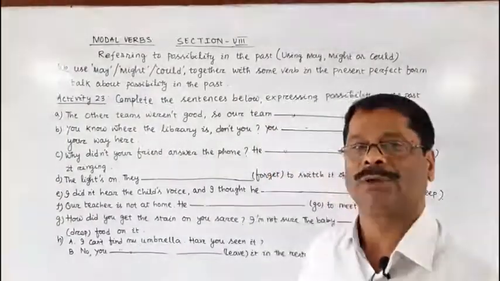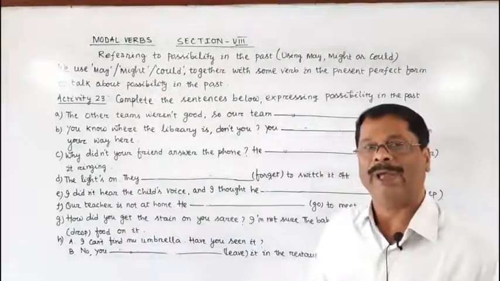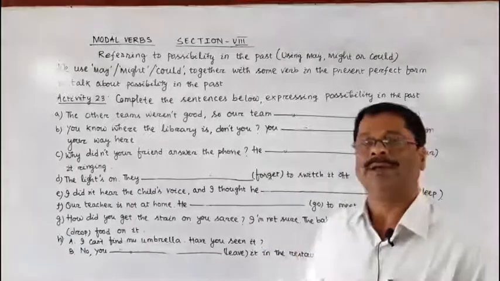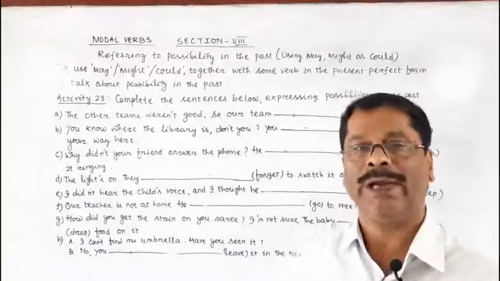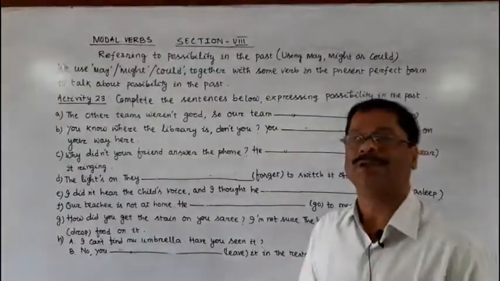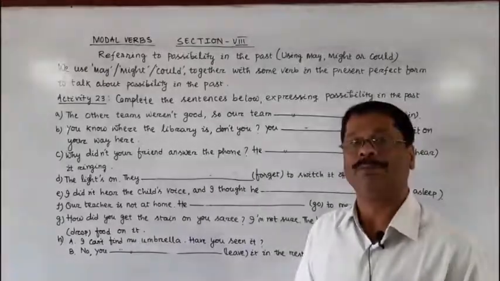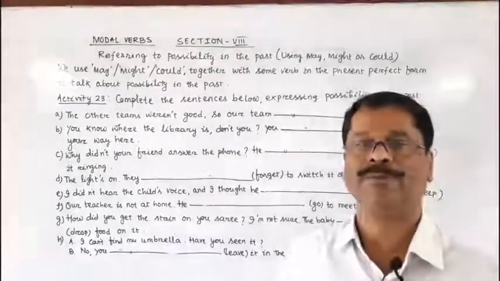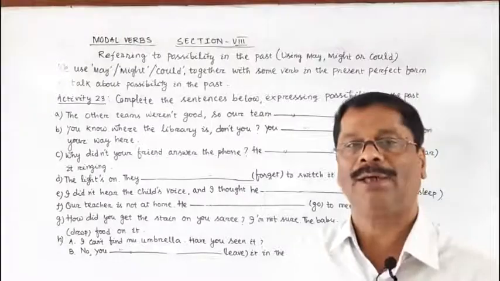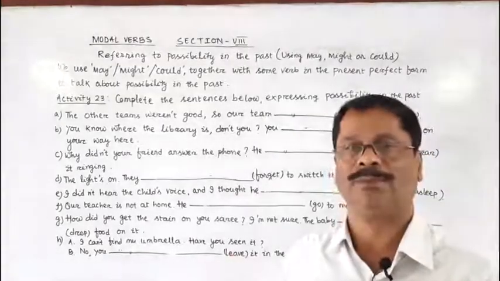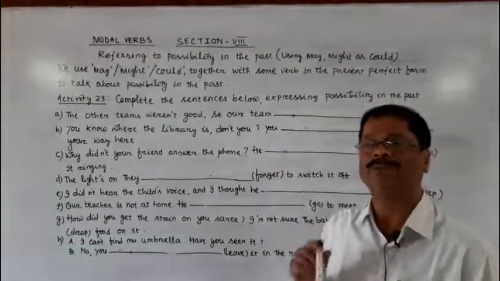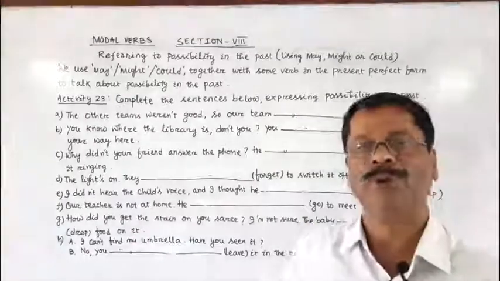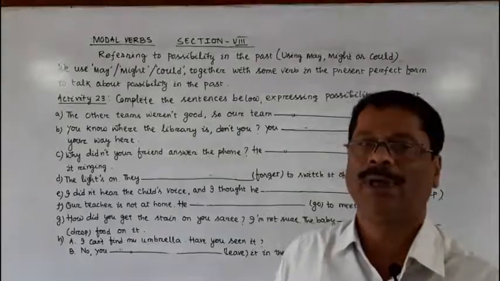We discussed that may or might or could are used to indicate present possibility or future possibility. May or might or could plus V1 we use to indicate present possibility or future possibility.